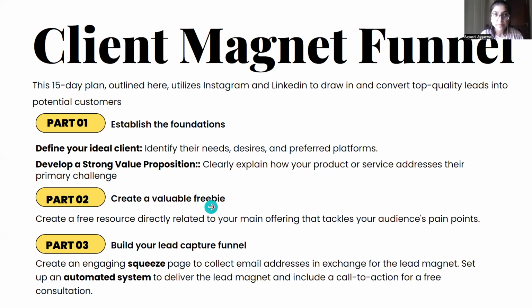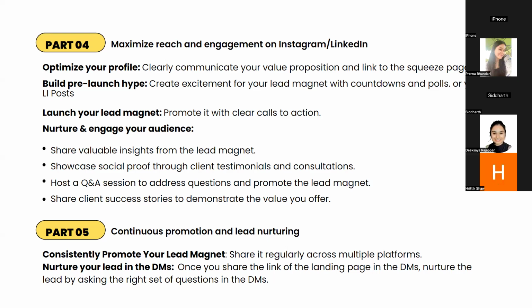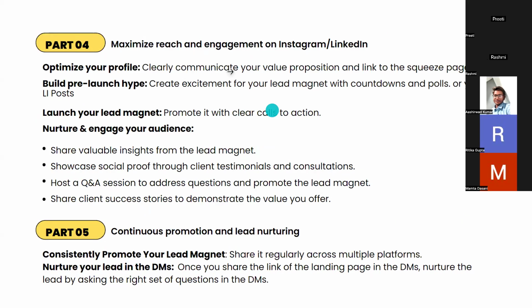Then comes part 4, where you maximize your reach and engagement on Instagram and LinkedIn. Obviously, you need traffic, right? In order to promote your freebie, you need the traffic in place. So the first thing you do is optimize your profile, where you clearly communicate your value proposition and link to the squeeze page. This is where you define how you are helping, and you also give the link to your squeeze page. So whoever is visiting your profile ends up putting their name and email address on your squeeze page.